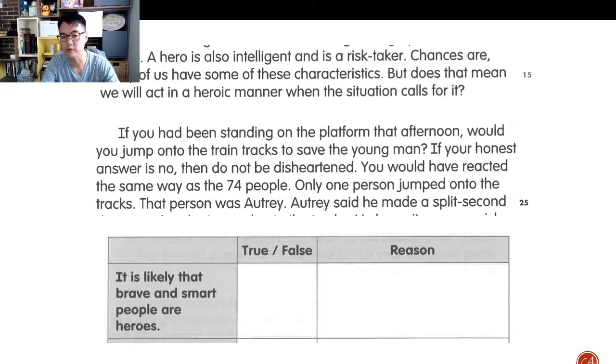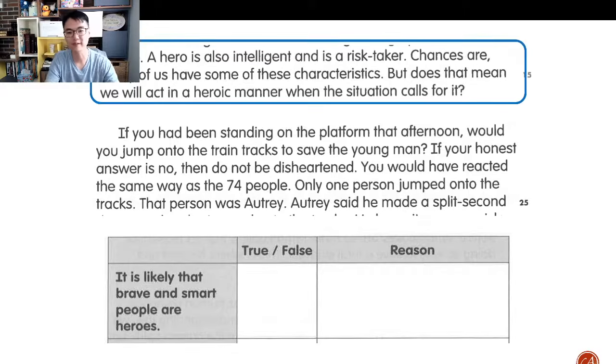Take a look at the two extracted texts that I've placed above it. You can kind of infer whether it's true or false, but the challenge is in explaining why it's false, right? Yes, false. Okay, so you're absolutely right. Okay, it says here, a hero is intelligent and is a risk taker. So brave and smart, right? Risk taker is brave, intelligent is smart. So yes, hero is intelligent and smart. And many of us have this same characteristic. So many of us are like heroes. They are intelligent and smart. We are also intelligent and brave and smart.